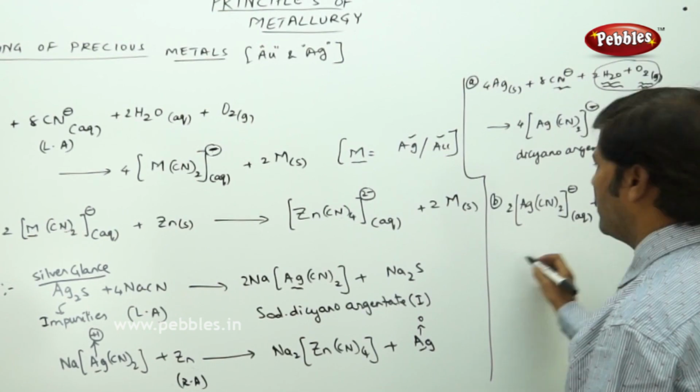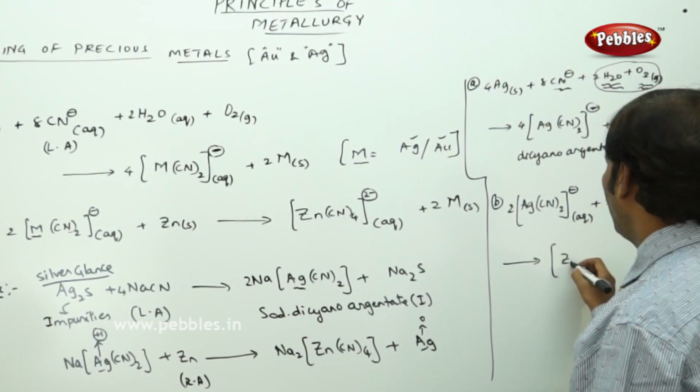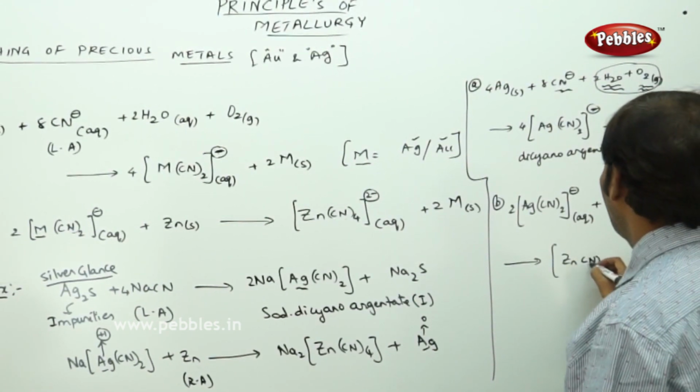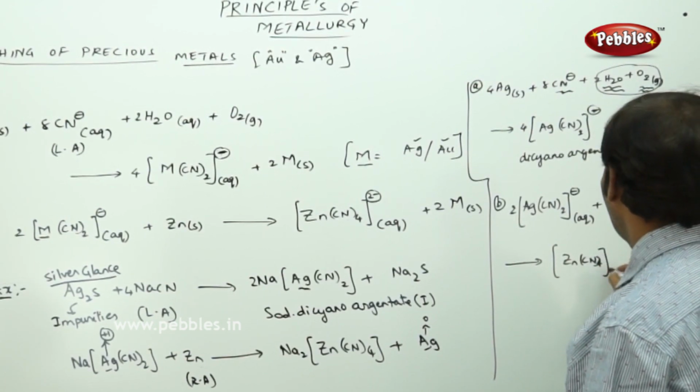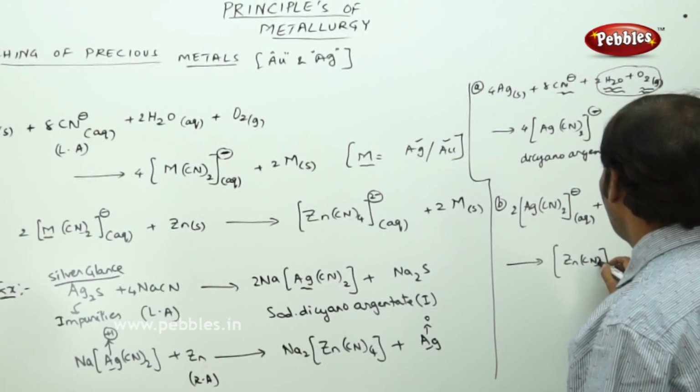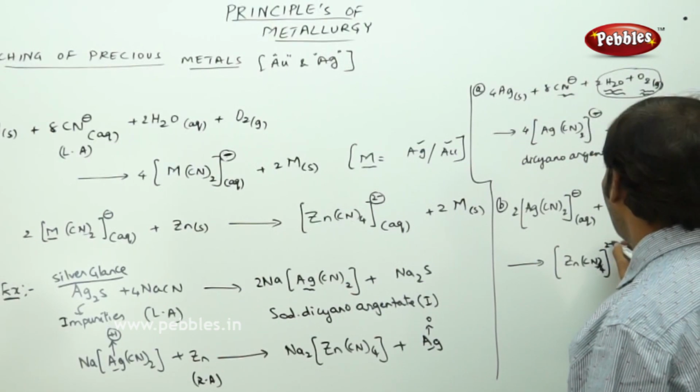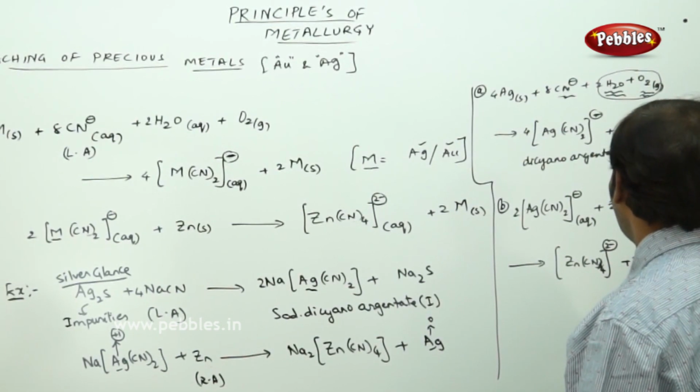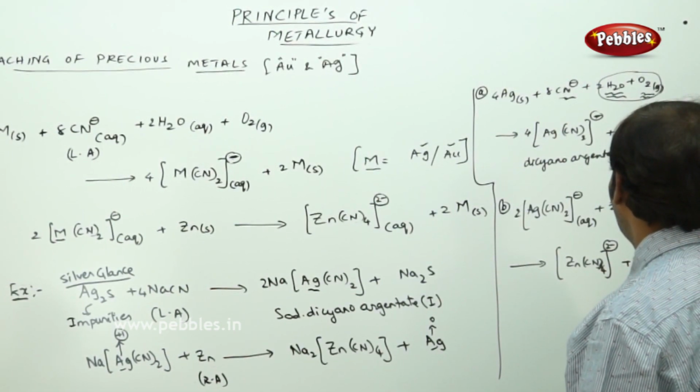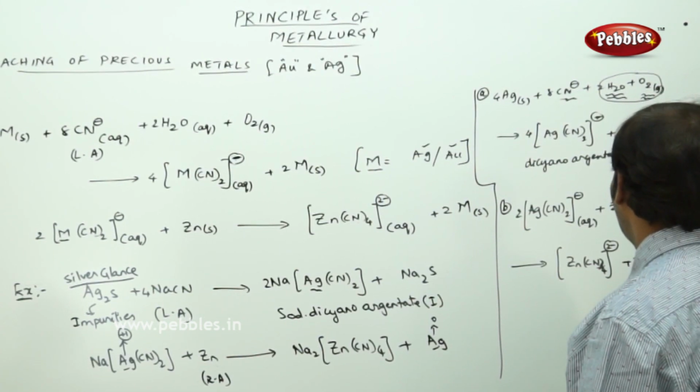So here you add zinc, take 2 moles of the aqueous complex, and add solid zinc. You are going to get Zn(CN)4 2- plus 2 moles of Ag solid, which is in the pure form.